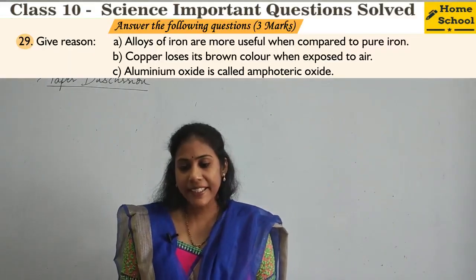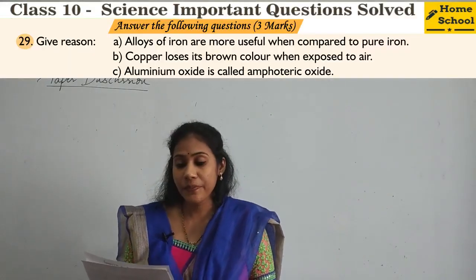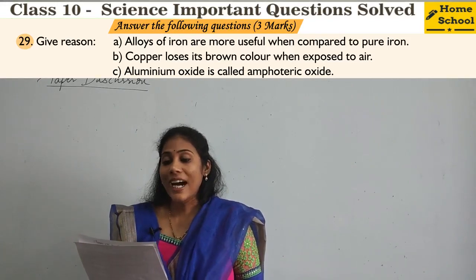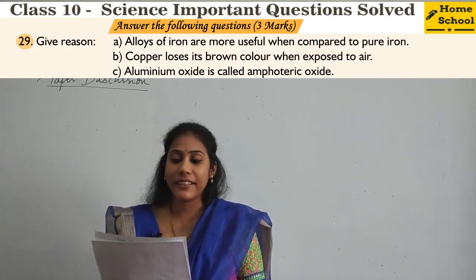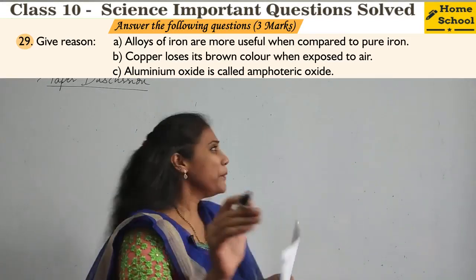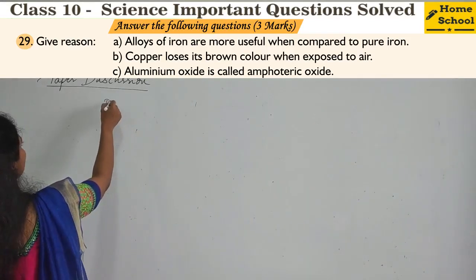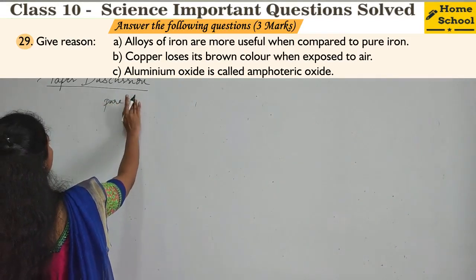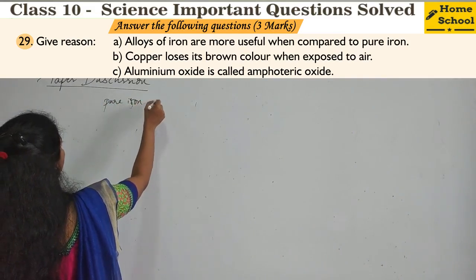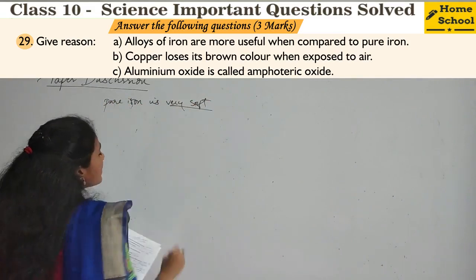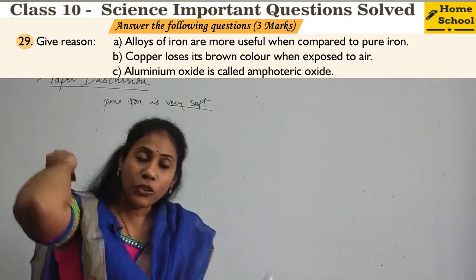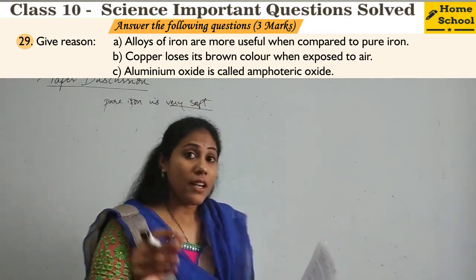Coming to the 29th question, give reasons. First sub question. Alloys of iron are most useful when compared to pure iron. Why? See, pure iron is very soft. You can't use it for industrial or domestic purposes.